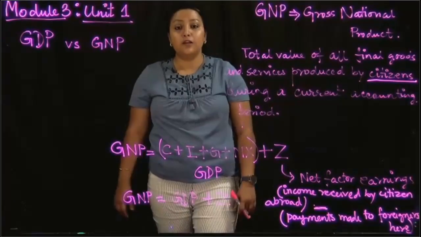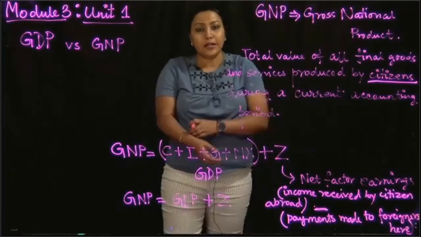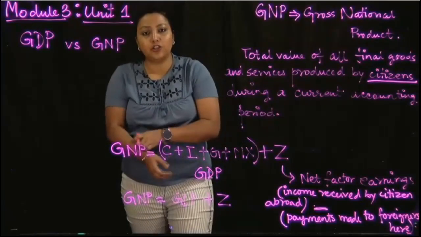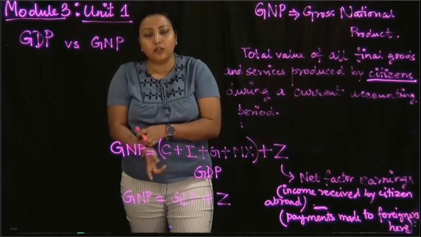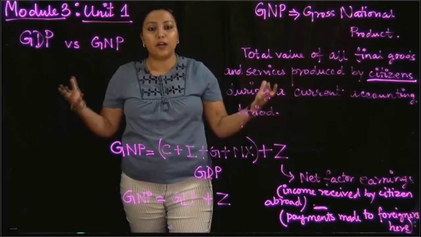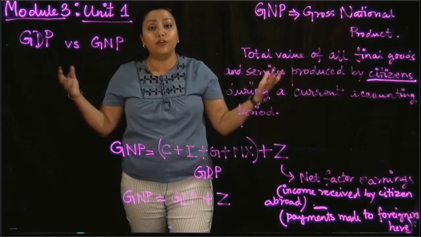For example, think about the Coca-Cola company. It's a factor of production, a business firm that is headquartered in the USA, but it has its operations, production and sales all over the world.